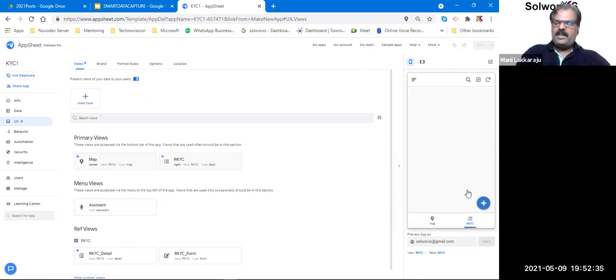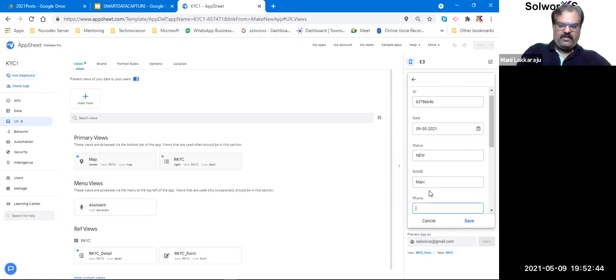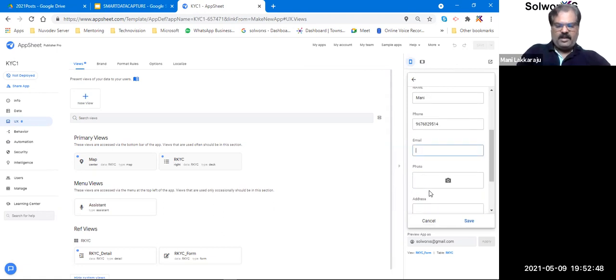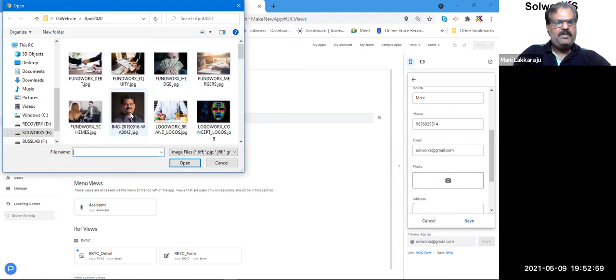Okay. So let's create a sample data here, like status is, let's say, new, and then name is, I'll say, as money, and phone number is 9676829514. Then email is solveworks@gmail.com. Then I can capture a picture. If I'm using a mobile device, it will ask to capture the picture live, right?